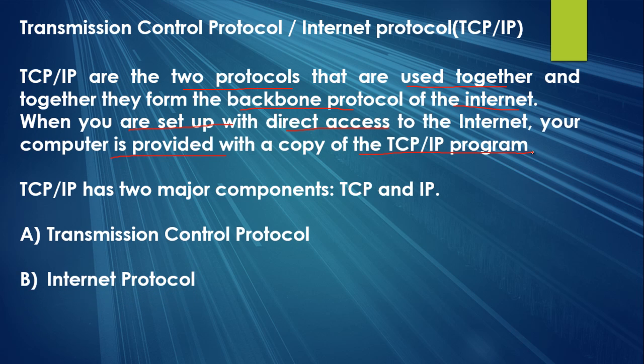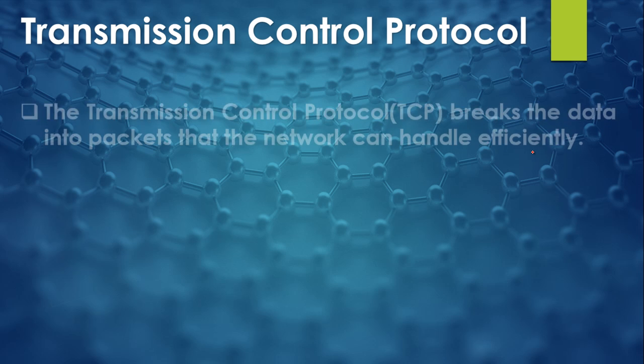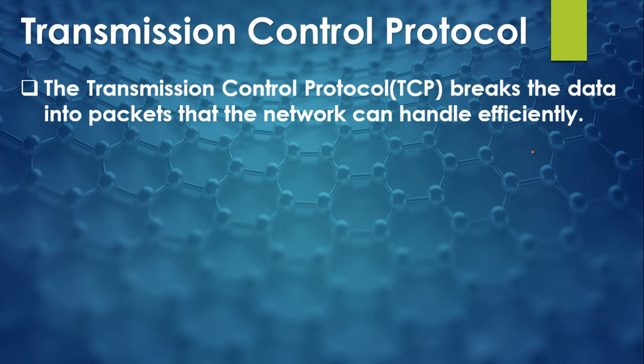So let us see what is the basic purpose of this Transmission Control Protocol, right? The Transmission Control Protocol breaks the data into packets that the network can handle efficiently.